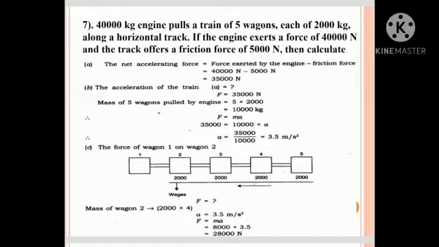The force of wagon 1 on wagon 2. That is F, we want to find. Mass of the wagons beyond is 2,000 into 4. So A equals 3.5 meter per second square. F equals M into A. So 8,000 into 3.5, that is 28,000 Newton.